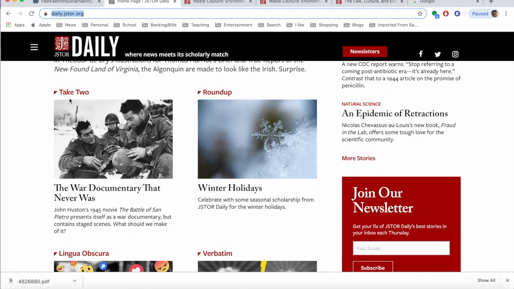So JSTOR is a research database that has all kinds of articles that are peer-reviewed. So articles that were written by university professors and scientists and researchers, and many of these articles were published in big journals like the Journal of Medicine or of Sociology and Anthropology, like all kinds of famous journals. And it's a database, so it basically holds and stores all of these journals in one place, and it usually costs money. So I'm going to show you guys today how you can find resources where it's free and it doesn't cost money.